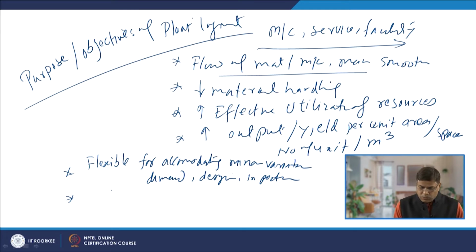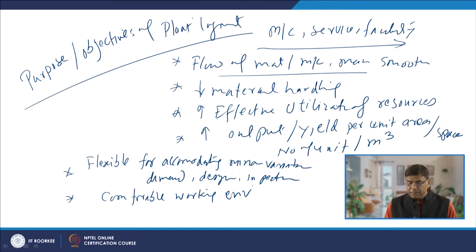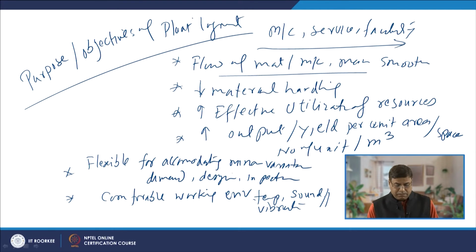Then we see that whatever layout is there, it provides a very comfortable working environment. This may be in terms of comfortable working temperature, sound within the limits, and vibrations experienced during the operation of the plant being minimum, so that the workers can work for longer time with minimum fatigue.